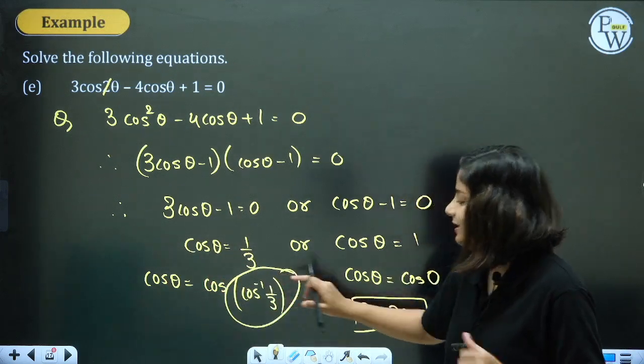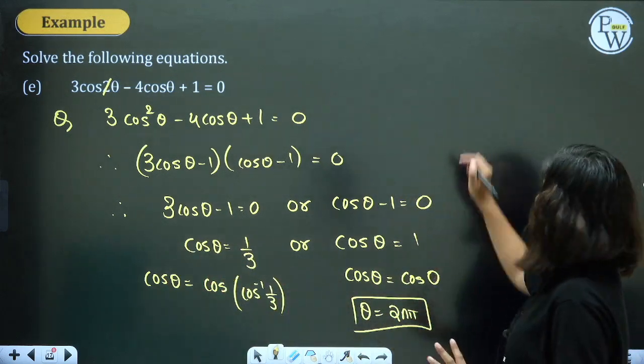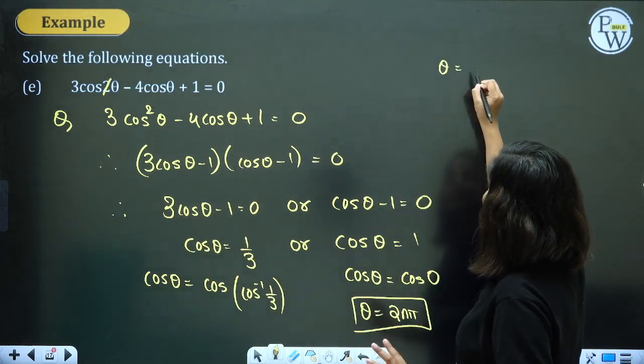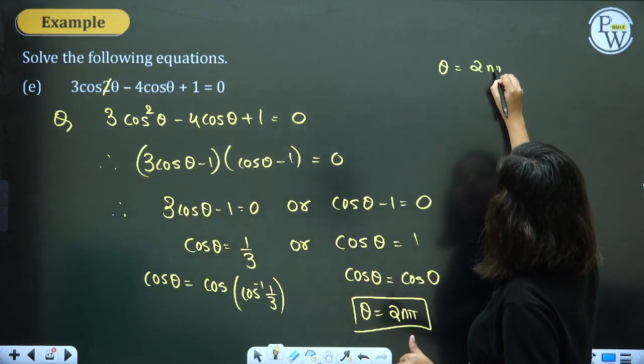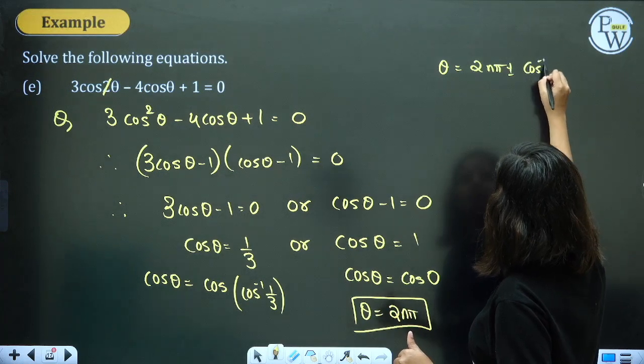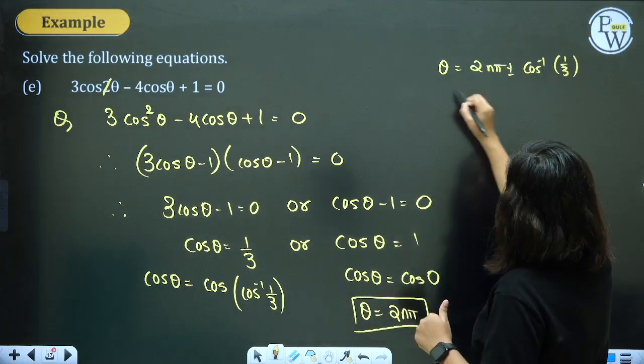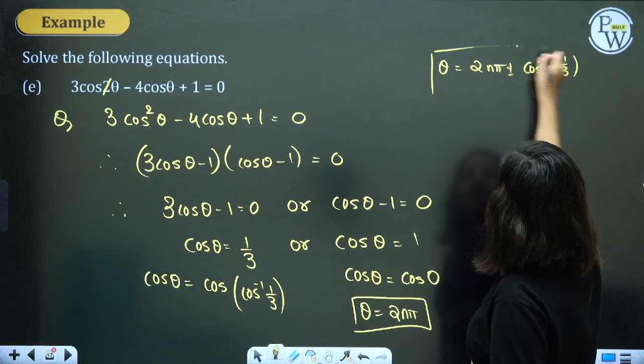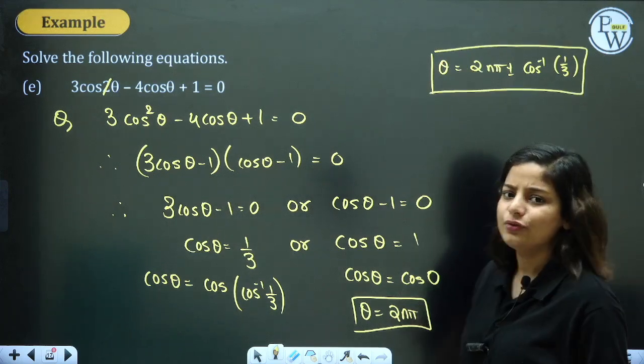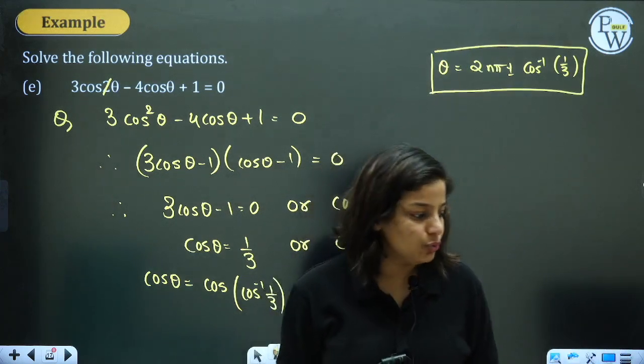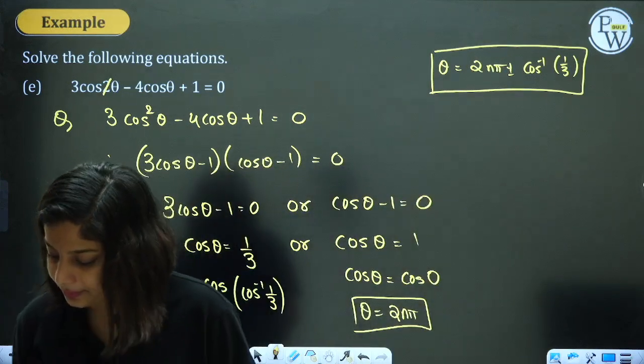This entire thing is your alpha, and that makes the solution as 2n pi plus or minus alpha, which is cos inverse 1 by 3. These two values of theta combined together will give you the general solution. That means you take a union of both of them. All right.